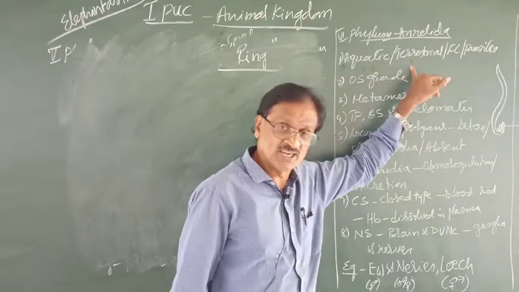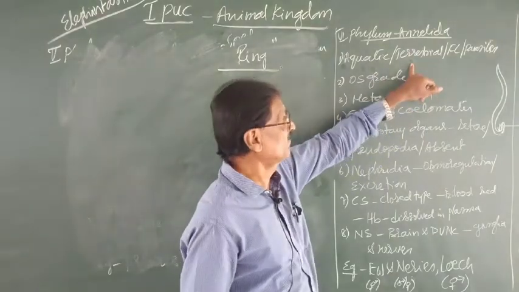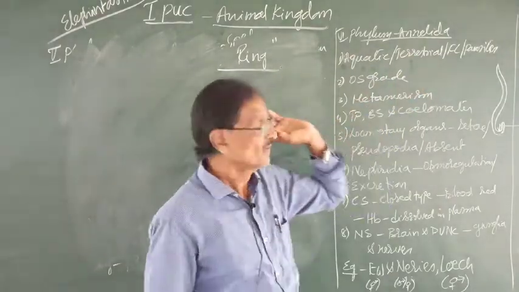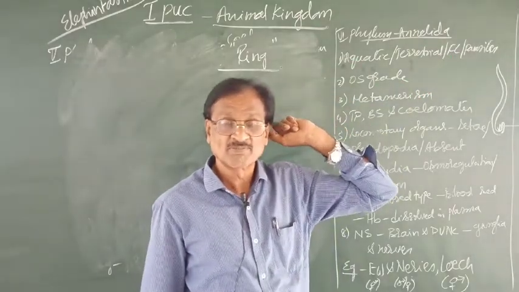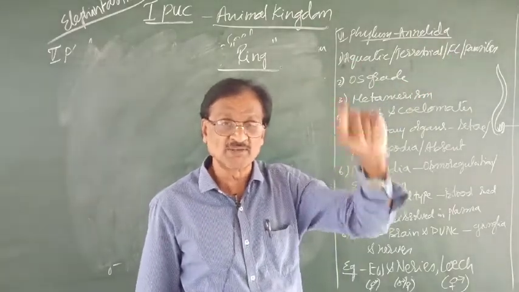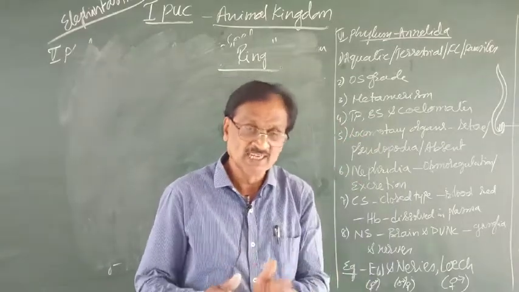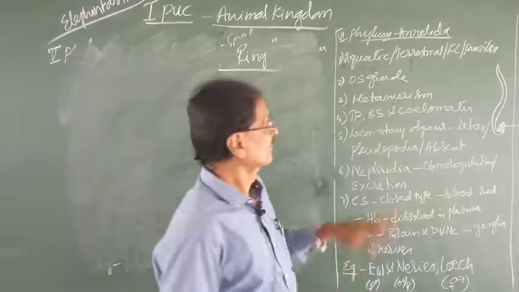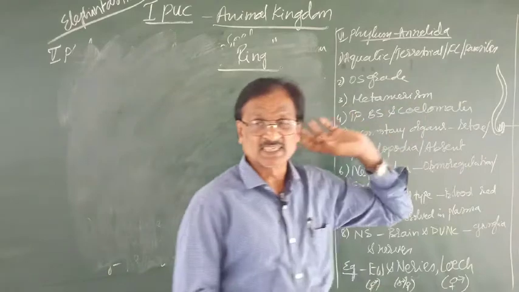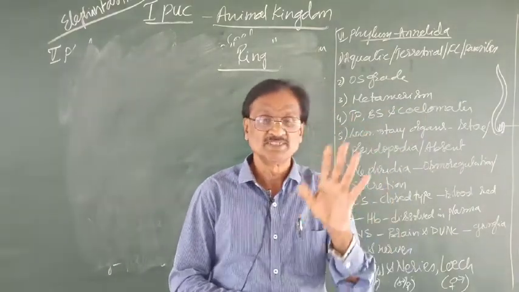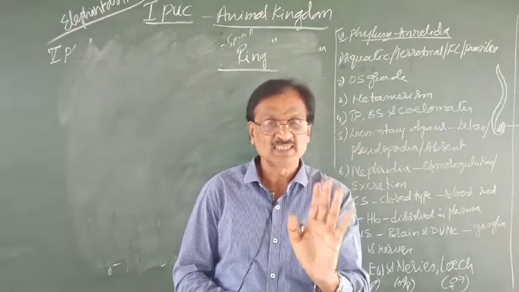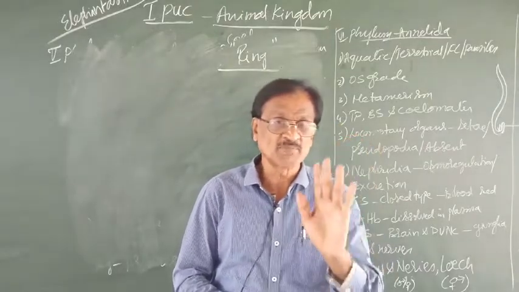For terrestrial, we can take the example of earthworm, and may lead what? Free life. For example, the Nereis or even the earthworm lead free life. Or parasites. The typical example is the leech, Hirudinaria. That is a parasite, blood-sucking parasite.